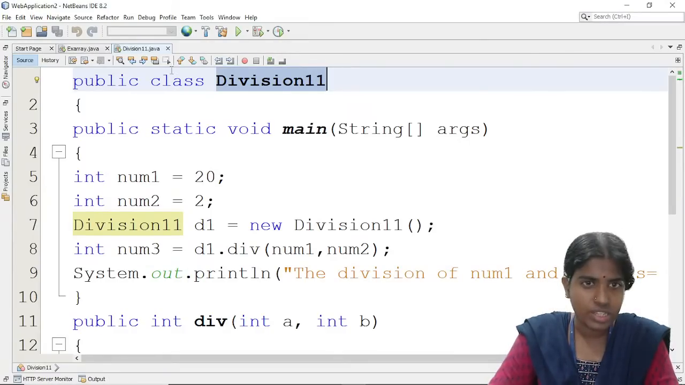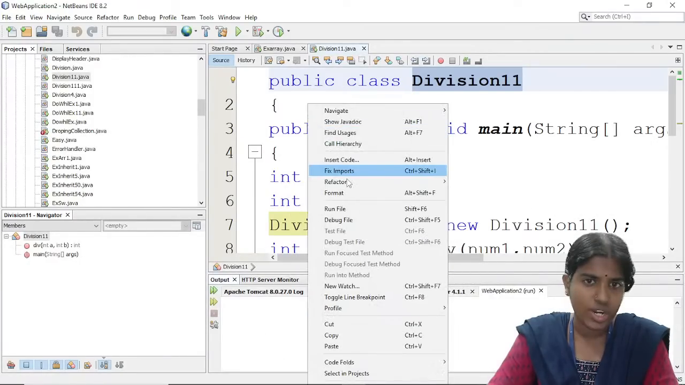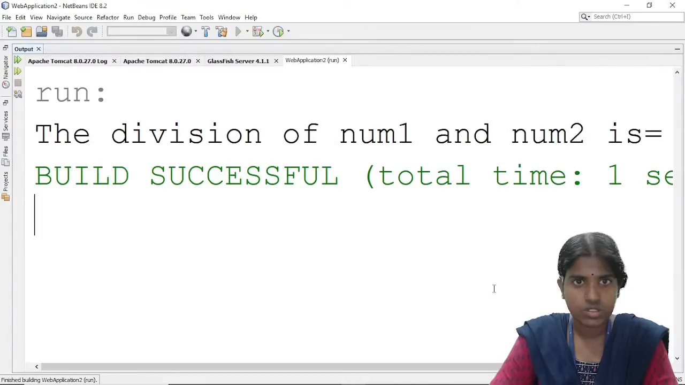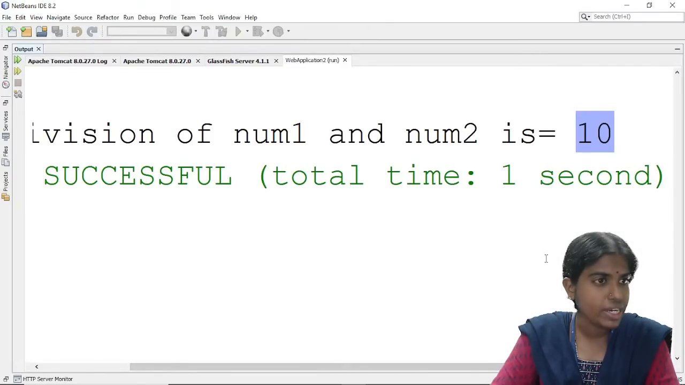I will just run this program. So the division program, if you want to run it again, just right click and there is an option to run this file. You are able to see my screen. So the division of number 1 and number 10 is 10. Sumant, please acknowledge. Once your doubts are clear, I will move to the next topic.